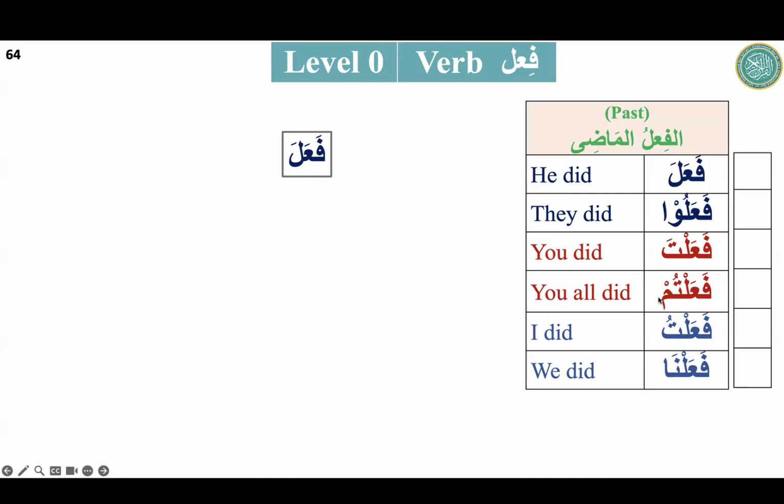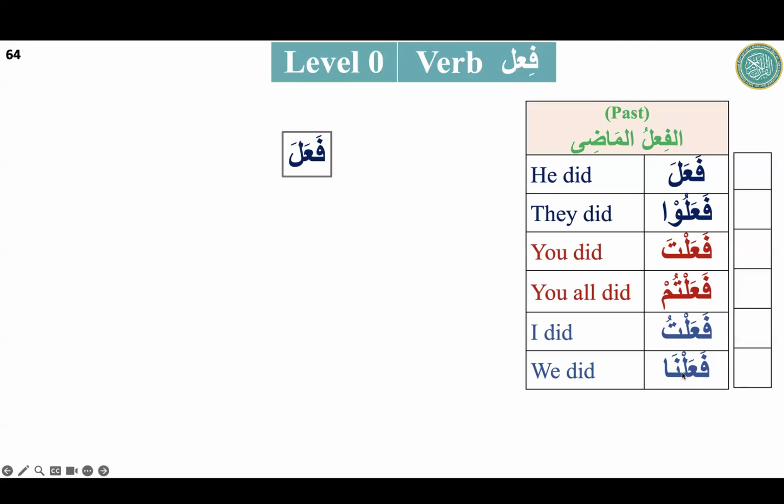Fa'altum, you all did. Fa'altu, I did. So what is the difference between fa'alta and fa'altu? Okay, there I would know the meaning of this. I know its meaning is did, but this ending ta means you, and when it will be tu, it is I. And then we have fa'alna. Na means we. We already know nahnu will change into na, rabbuna.